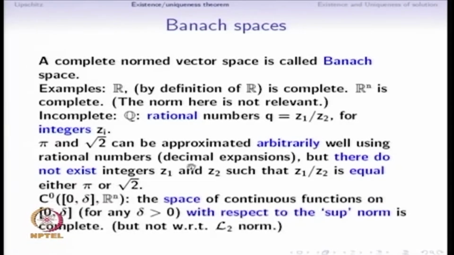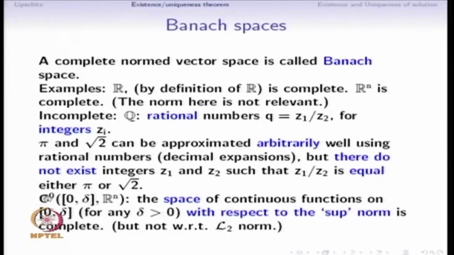Another important space that is complete is the space of continuous functions on the interval 0 to delta, where delta is strictly greater than 0, with respect to the sup norm. With respect to the sup norm, it turns out that this space of continuous functions is complete.